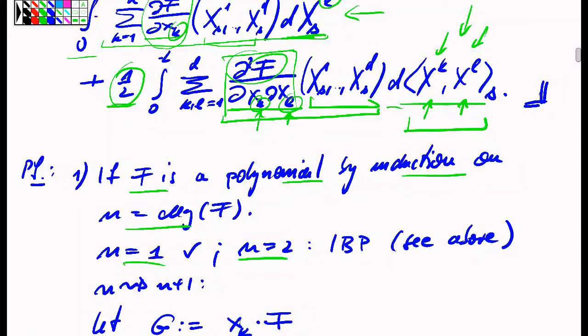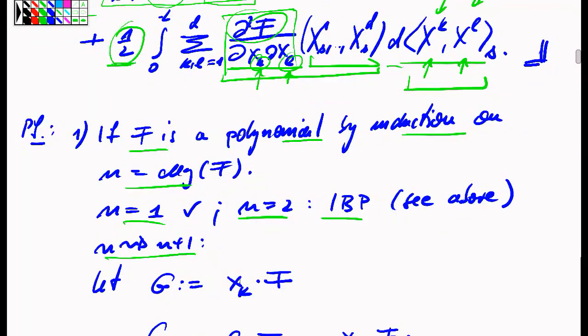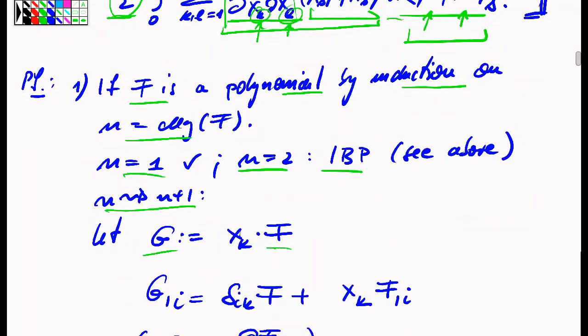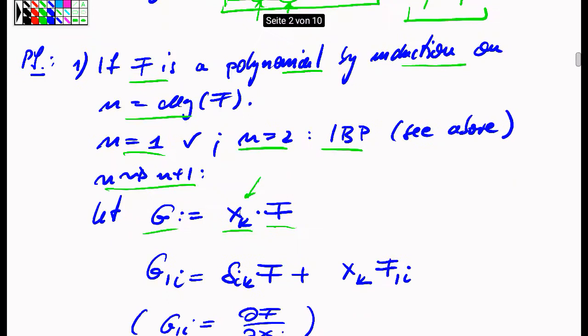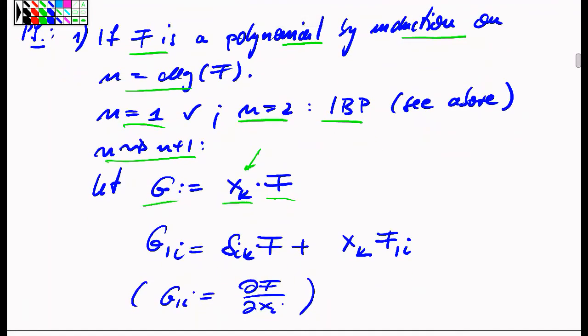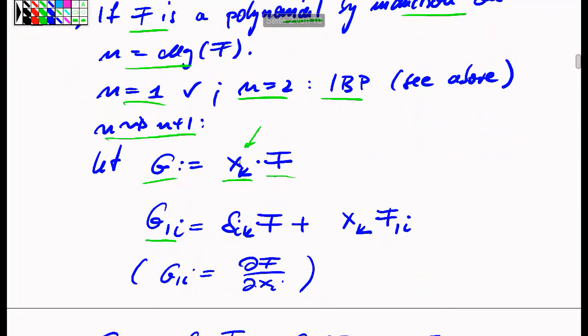The case n equals 2 is exactly the case of a polynomial of order 2. It's just exactly the product rule, which we have just discussed. It is the question of how the product of two semi-martingales evolves over time, and that's exactly the integration by parts formula which we had just seen. So let's then deal with the induction step, namely assume that we have proved the formula for a polynomial of a certain degree, and then we multiply this polynomial with a monomial of order 1, namely just the coordinate function of coordinate k. Then we compute the derivatives of this g function.